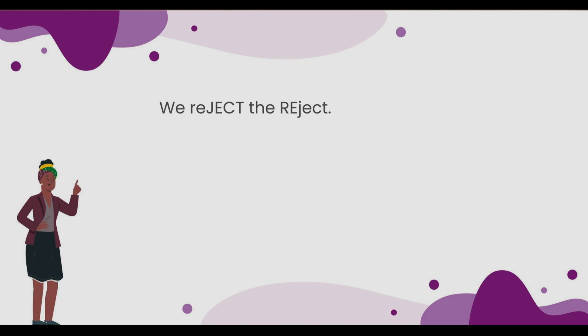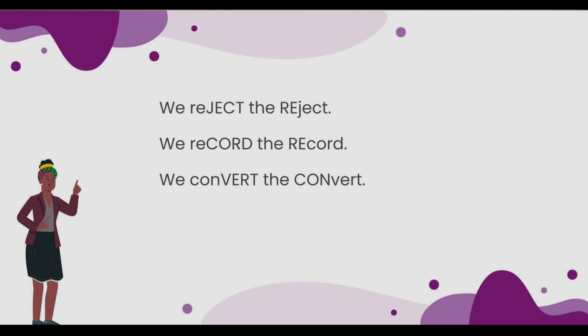While difficult to define phonetically, this emphasis can sound like a change in vocal qualities such as pitch, volume, or a lengthened vowel. In English, sometimes the only difference between a verb and a noun is which part is stressed. So we reject the reject. We record the record. We convert the convert. We insult someone with an insult.